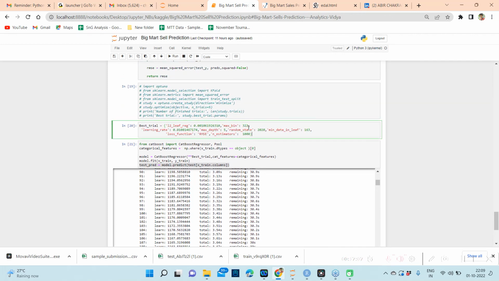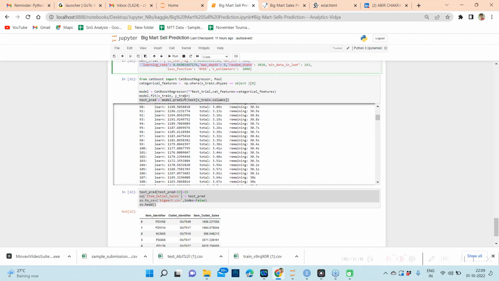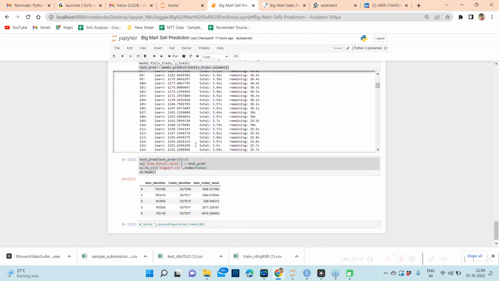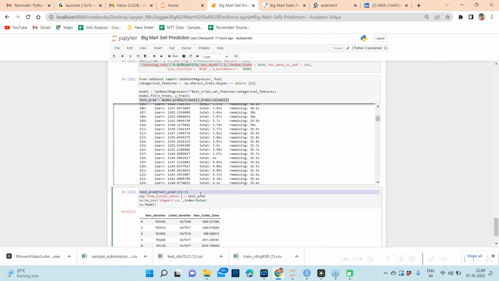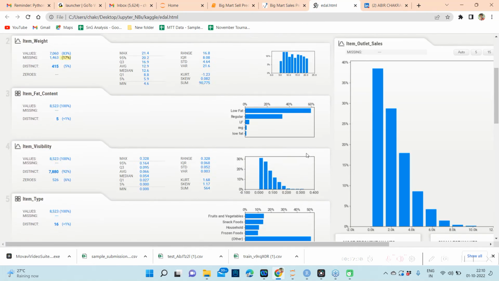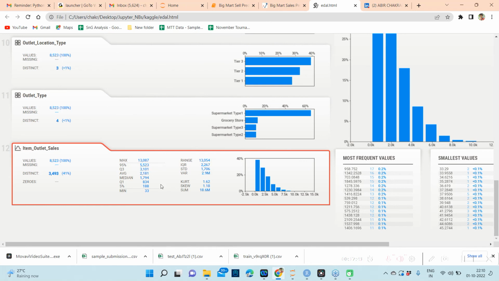Okay, after running this base setup of parameters, I get the prediction. What I did is, there are a few values that are less than zero or very close to zero, and for a food item that should not be less than zero, or is almost impossible to be very close to zero. So I converted all values less than 33 to 33, because what I saw in my univariate statistics is that the minimum value is 33.